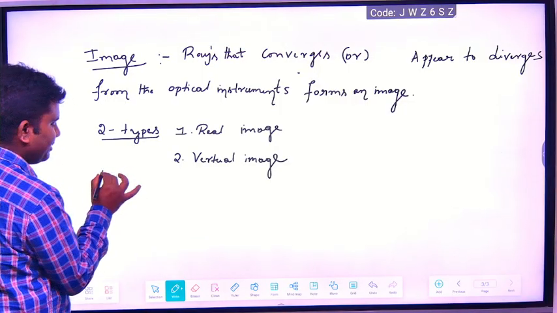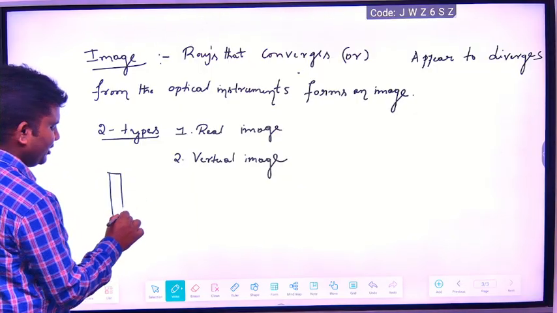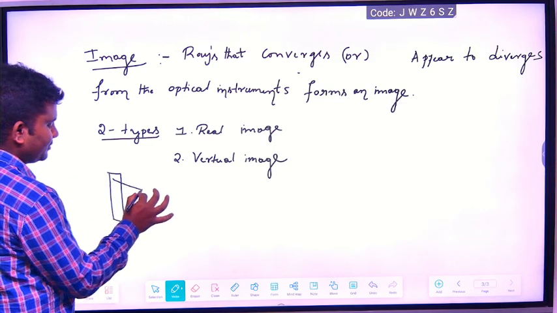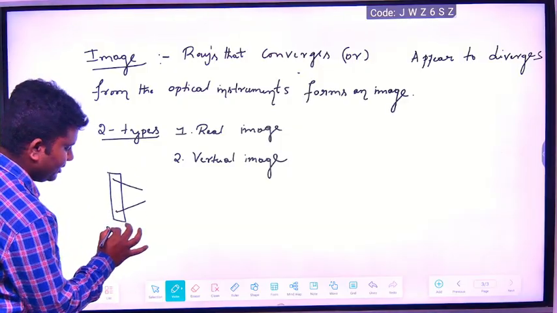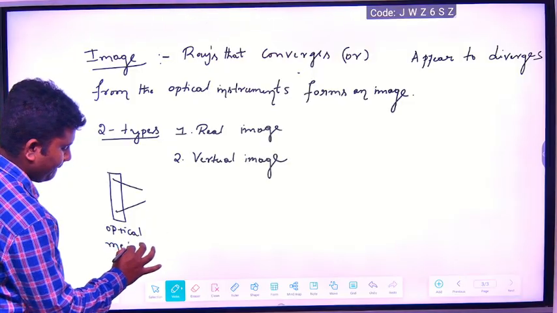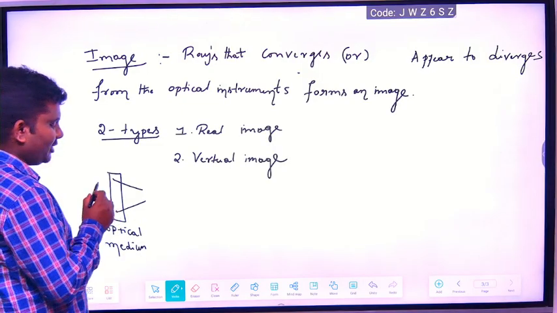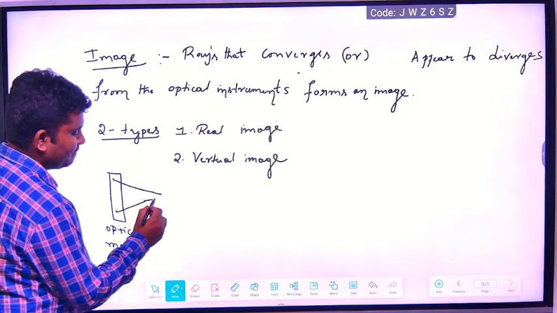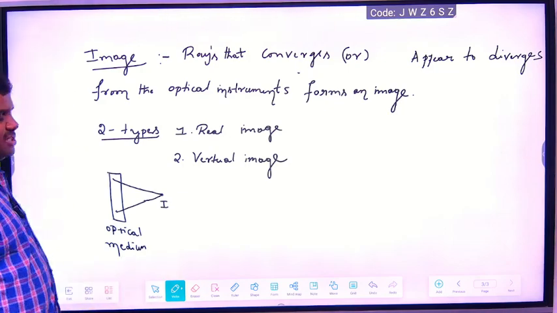You see, real image means, for example, I will take one lens or a mirror, any one optical medium. When the light rays after passing through this optical medium meet at one point, that point is called the image, and the image is a real image.